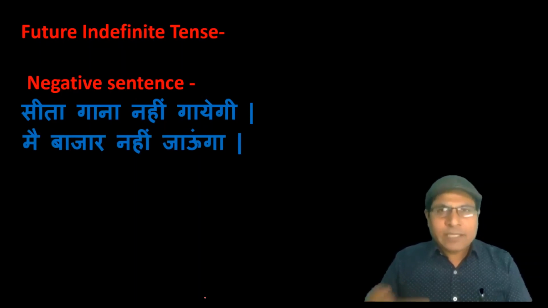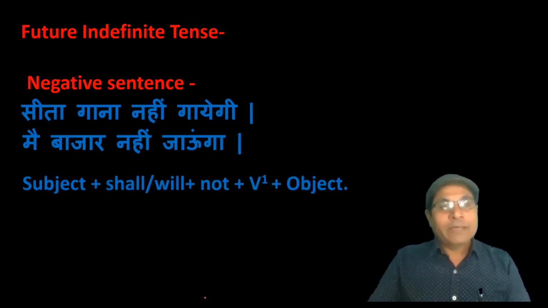To translate such sentences, we start with the subject, then shall or will as a helping verb, then not, then the first form of the verb, and at last you have to write the object. As a helping verb, we use shall with I and we, just as I have told you, and will with other subjects.